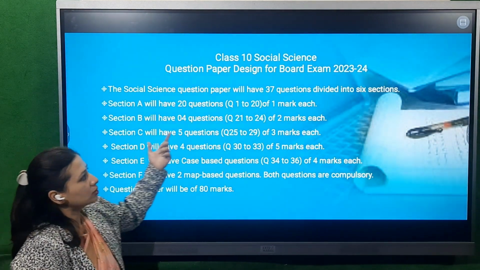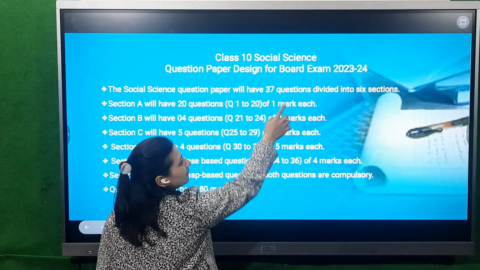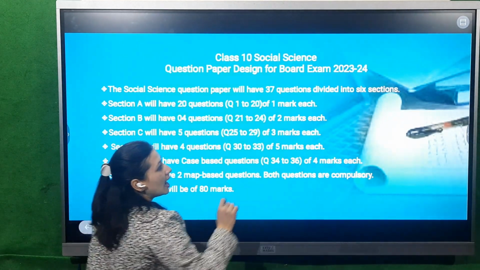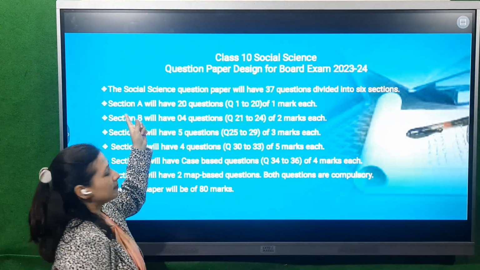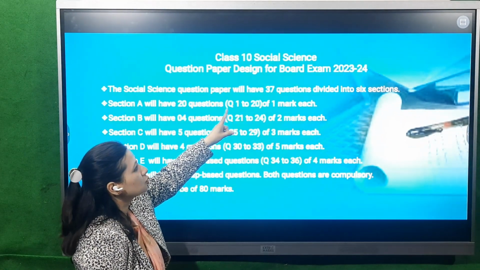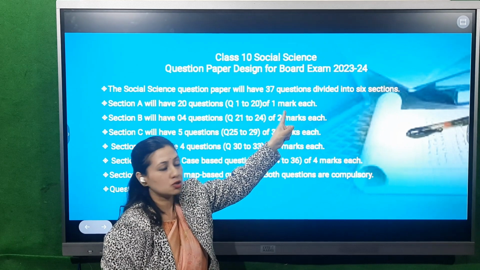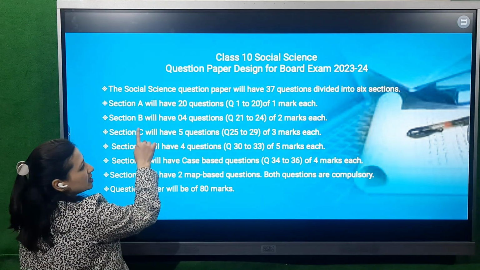Now let's talk about the question paper design. In total there will be 37 questions in your social science exam, which will be divided into 6 sections. The first section will be A, and there will be 20 questions in total, question number 1 to 20. Each question will be of 1 mark, and the most important thing to know here is that these are multiple choice questions.